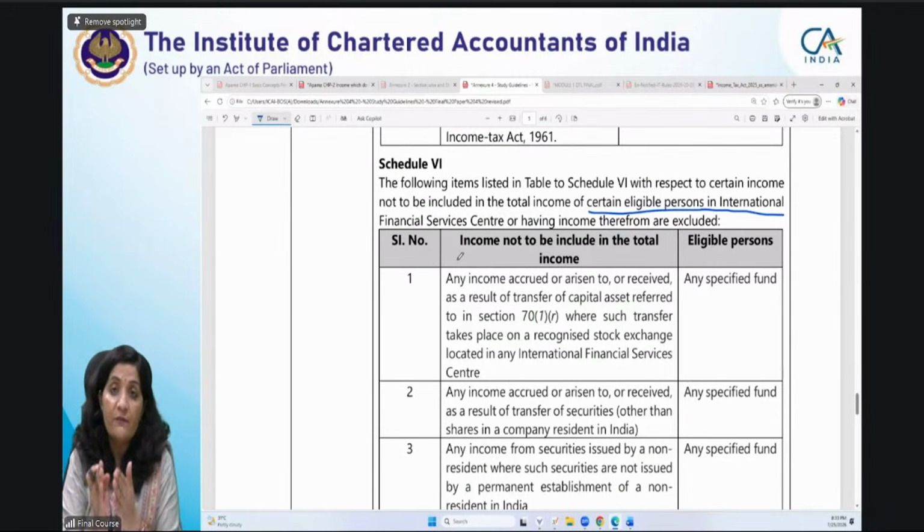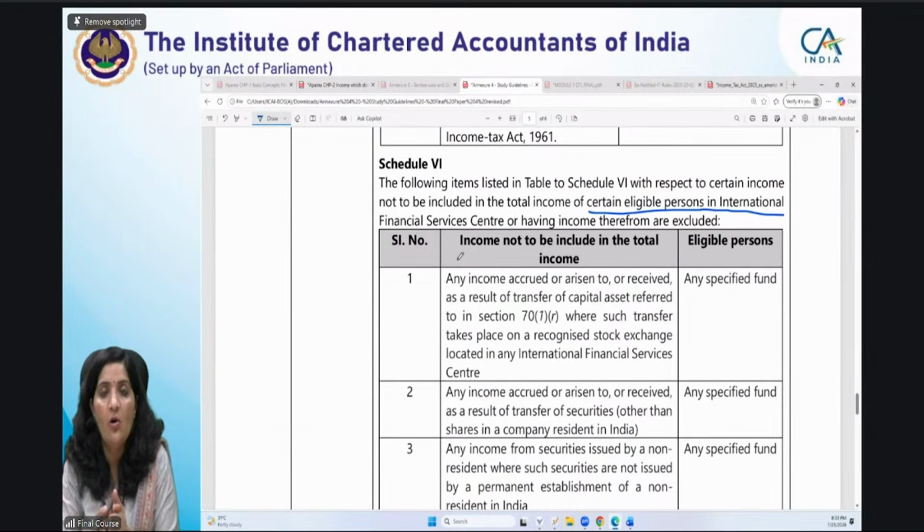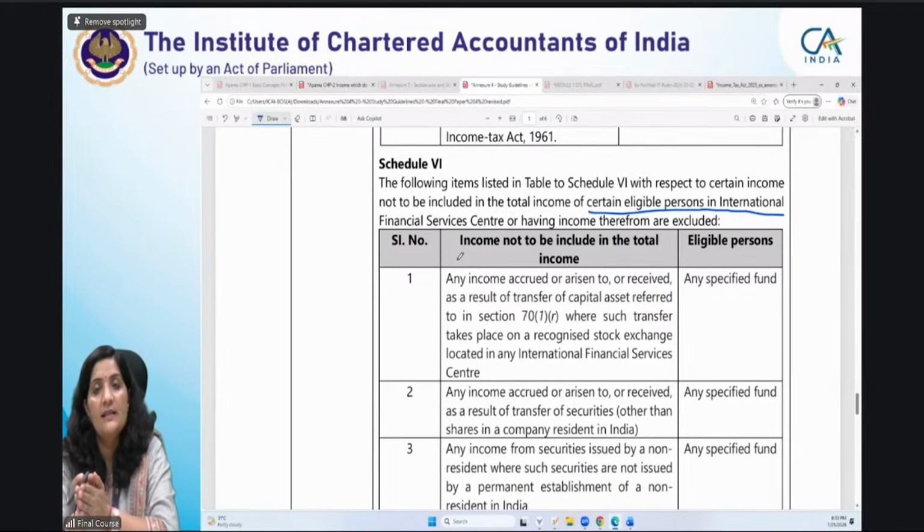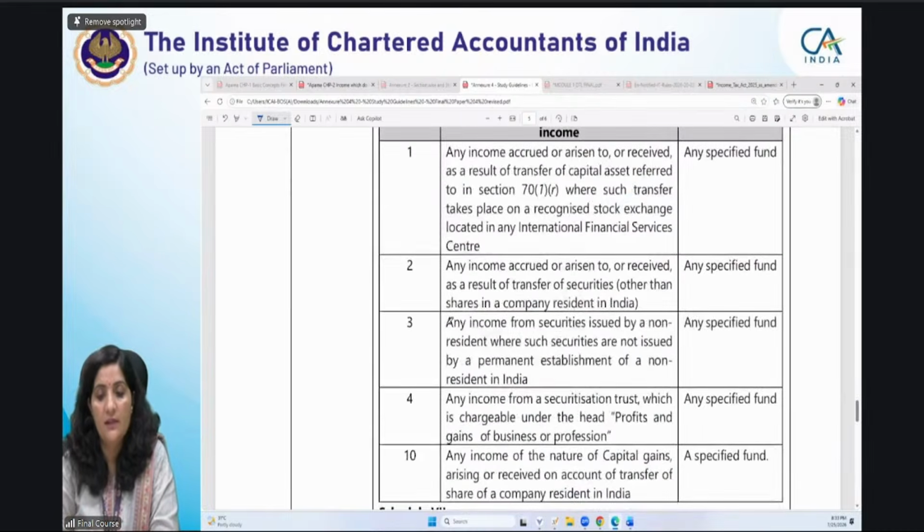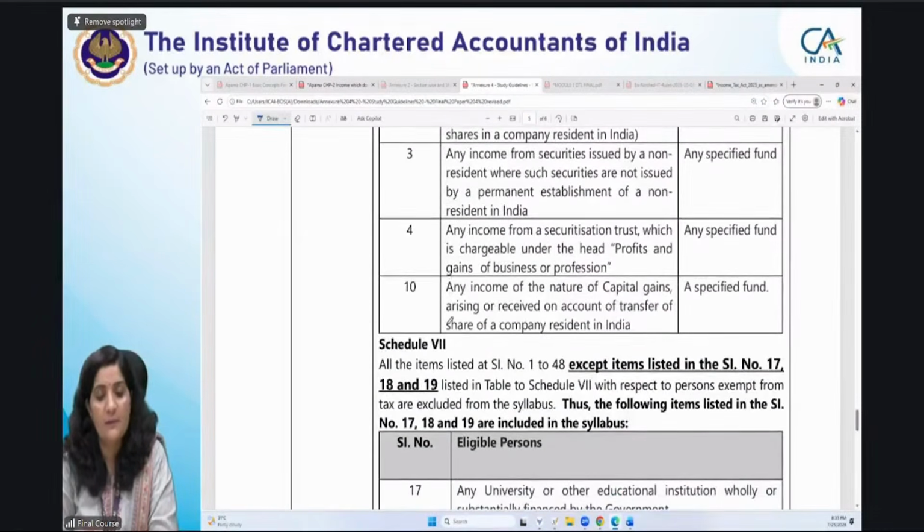Specifically for IFSC, they have given a separate schedule. Earlier it was scattered. Now they have combined all the exemptions which are available to unit holders and the persons in IFSCs. Specific exclusion is being given with respect to these eligible persons only. Any specified fund specifically is being excluded from the syllabus.